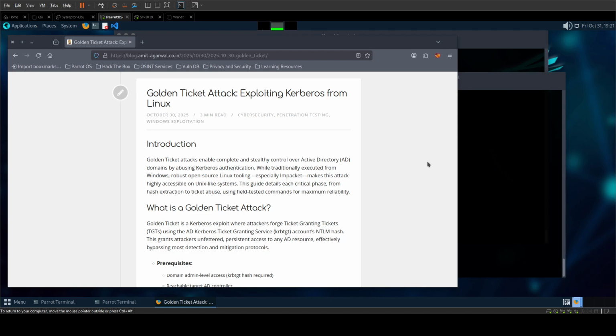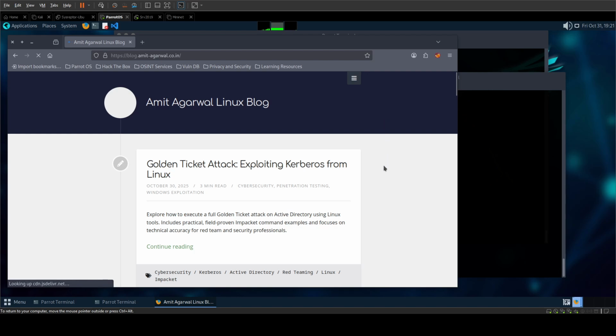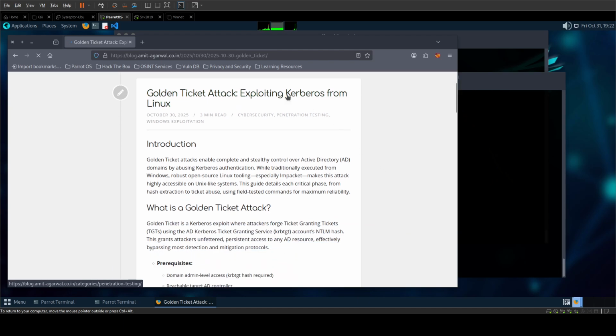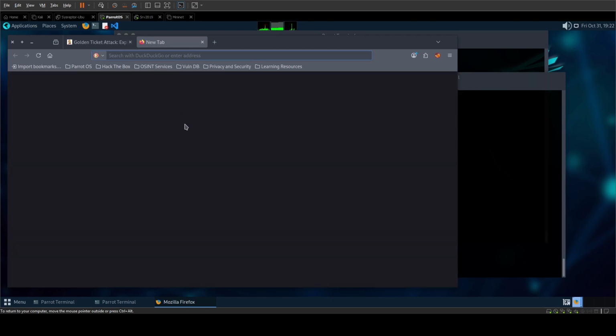Now, one of the most important tools that we are going to use here is Impacket, and we are going to use a couple of tools from Impacket and show you how it works. So for this, I am going to use the blog blog.amit-agarwal.co.in, and if you go to this blog, at the front page itself, you will see the golden ticket attack exploiting Kerberos from Linux. So this is what we are going to follow,